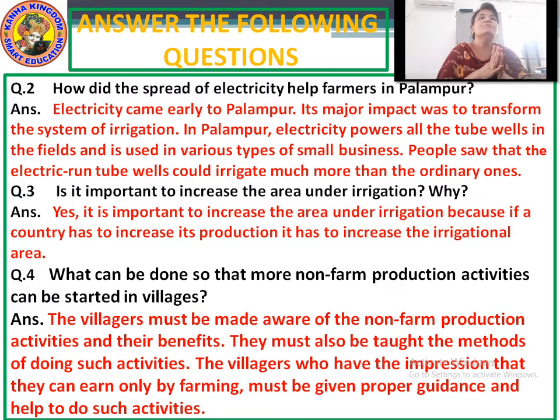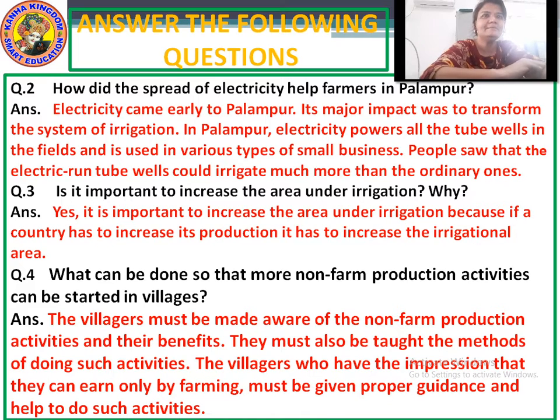Okay, moving to question number 4. What can be done so that more non-farm production activities can be started in villages? Question number 4 is, what can be done so that more non-farm production activities can be started in villages?